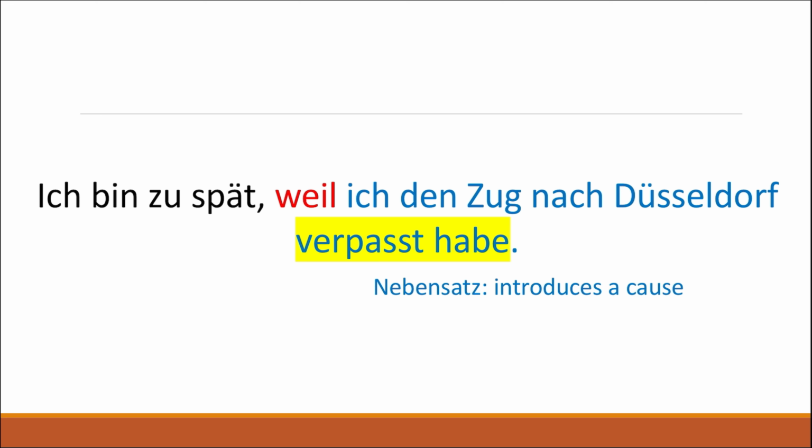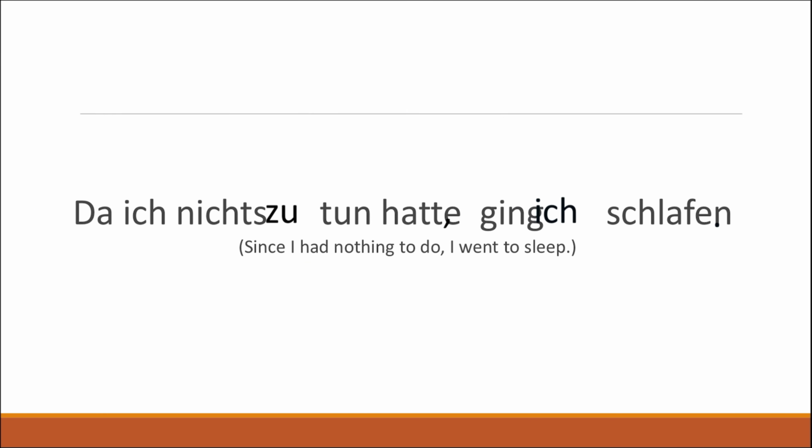Normally you would say in a sentence ich habe, for example, den Zug verpasst, I missed the train. But because we have a subordinate clause, the position of the two words changes. So you're not going to say weil ich den Zug nach Düsseldorf habe verpasst, but you're going to say weil ich den Zug nach Düsseldorf verpasst habe. So you're not only putting the verb at the end of the sentence. If you have a complex verb out of an auxiliary and a main verb, then you're going to change the position. So this is also very important to remember.